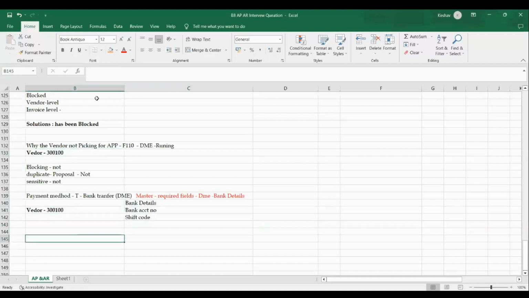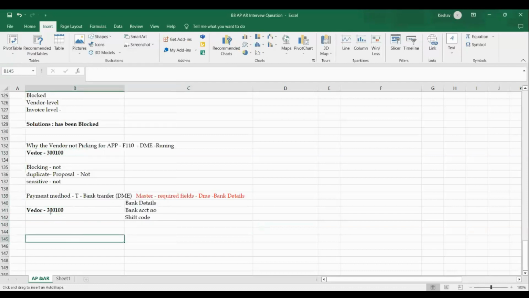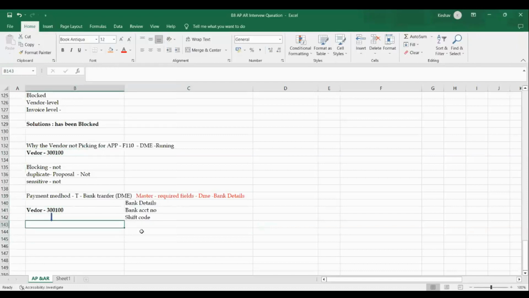He has a bank account, but he doesn't have the swift code and others. Or the bank details itself it doesn't have. So this reason is completely the root cause. So this is one identified.